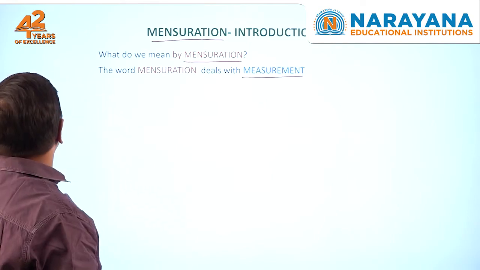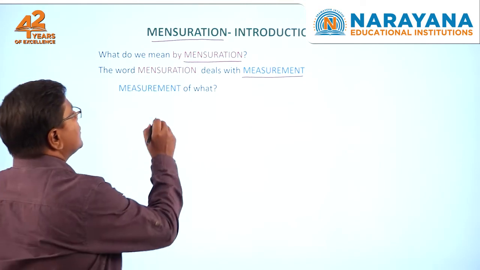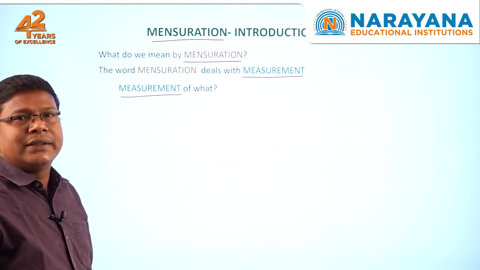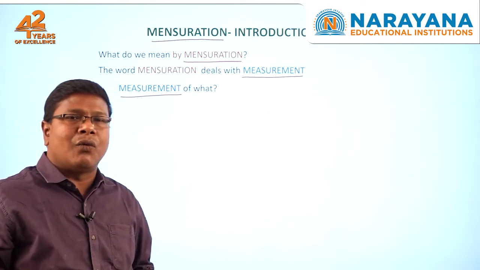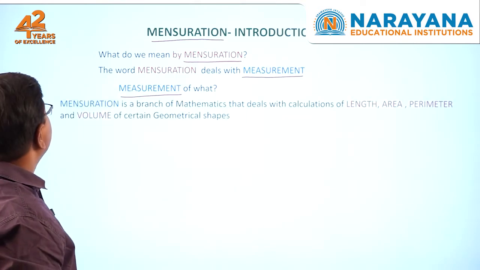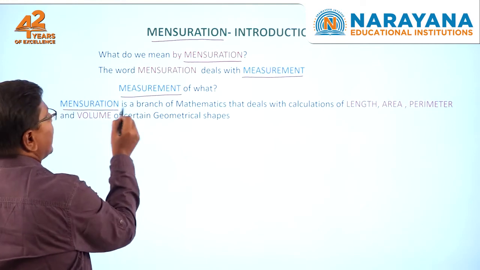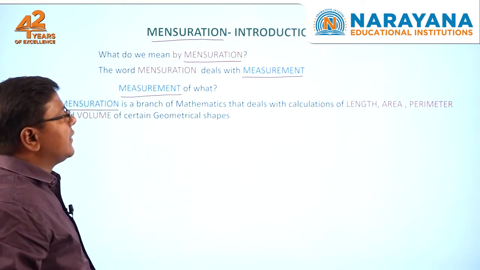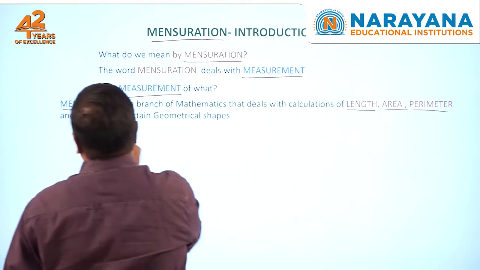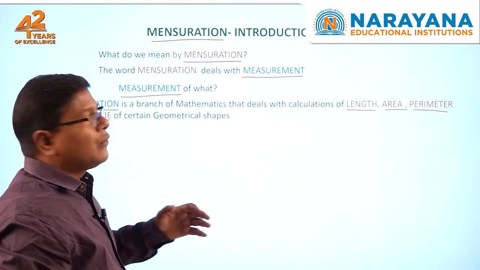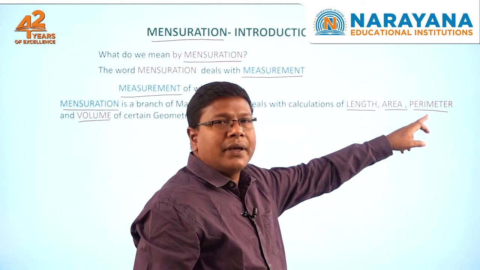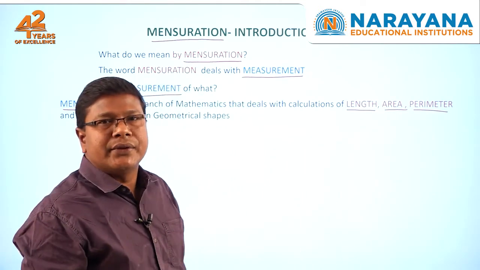This measurement deals with length, breadth, perimeter and area, which you are going to study in this chapter. Mensuration is the branch of mathematics which deals with the calculation of length, area, perimeter and volume. In this chapter we will discuss the areas and perimeters of some geometrical shapes.